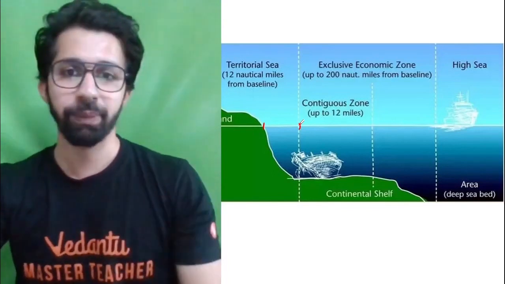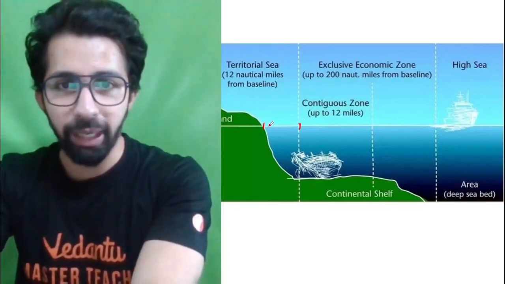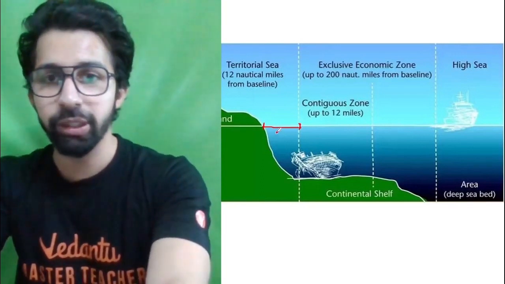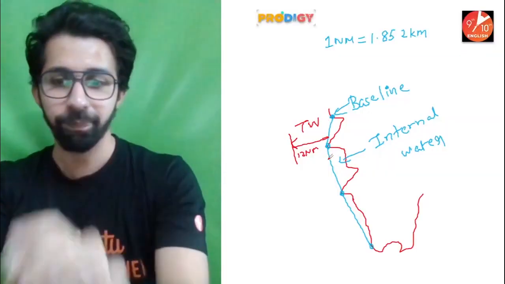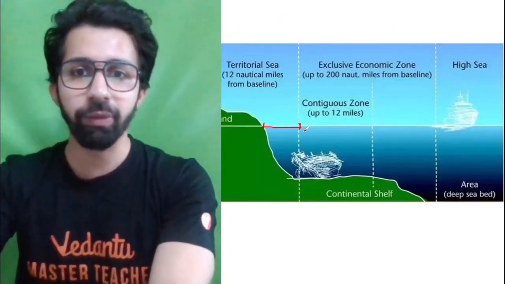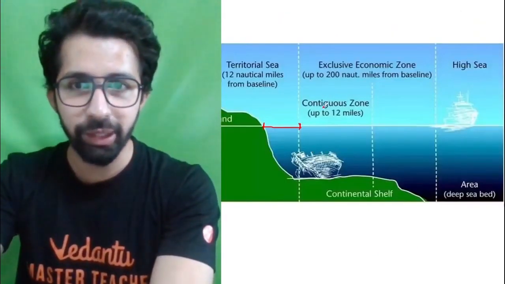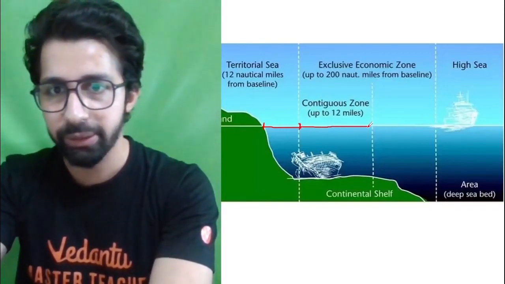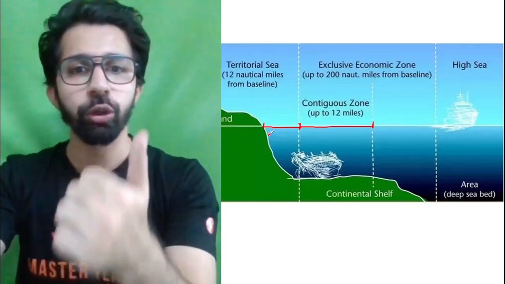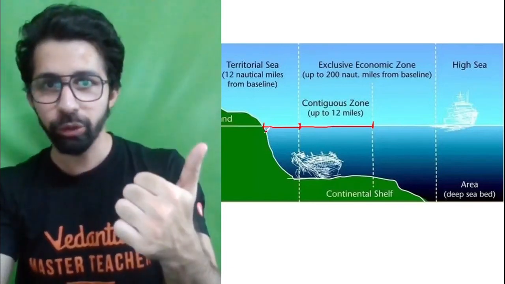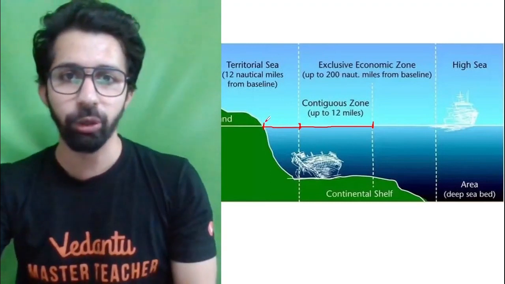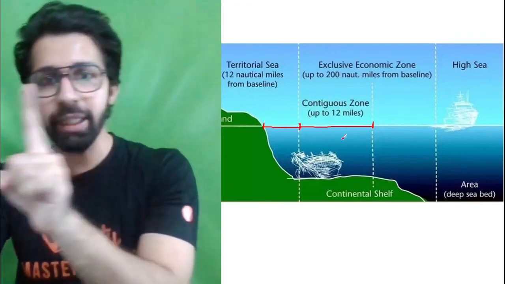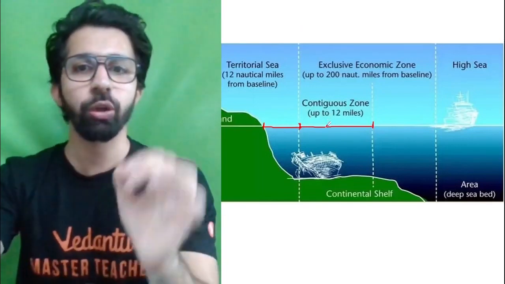Cool. Next one. So guys, this 12 nautical miles is calculated from the baseline. I'm sure now you guys are aware what is the meaning of baseline, how the baseline is made. Cool. Next one, we have got this contiguous zone. This you can see, contiguous zone. Guys, this is further extended to 12 miles. Okay, so if you count it from baseline, it will be 24 nautical miles. If you count it from here, it will be 12 miles. So from baseline till 24 nautical miles, it is contiguous zone.